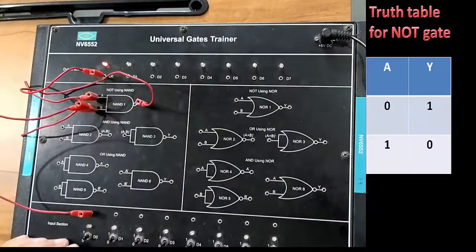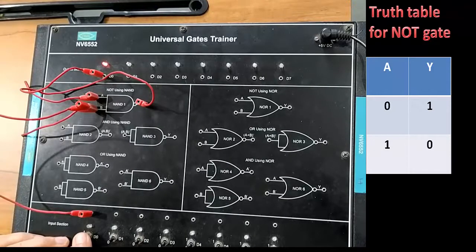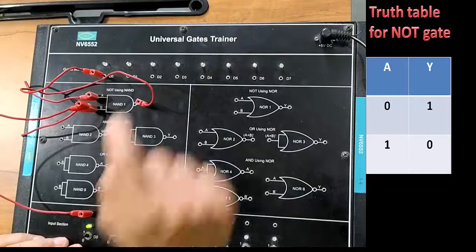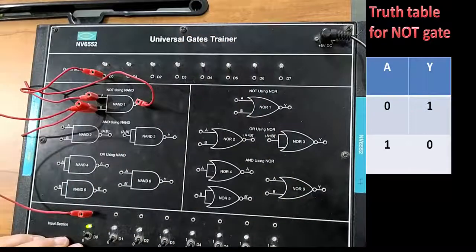So recall the truth table for the NOT gate. A NOT gate simply complements the input, whatever input you give. So when the input is 0, at the output you will get 1, and when the input is 1, at the output you will get 0. So in this way a NAND gate can act as a NOT gate.